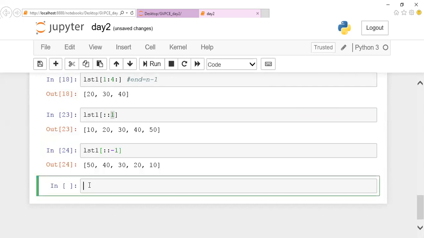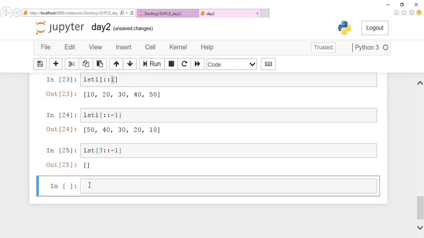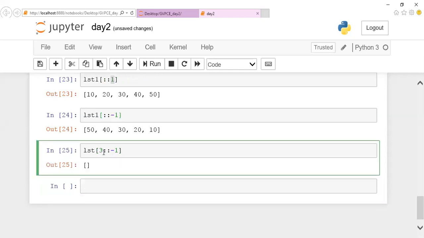If you feel you want to give the starting position, you can give it. I want to start from the third index position, colon colon minus 1. So look here at what happens. Nothing is there. Okay, just a minute. You want to mention the starting position here, right? So let us mention starting from minus 3.